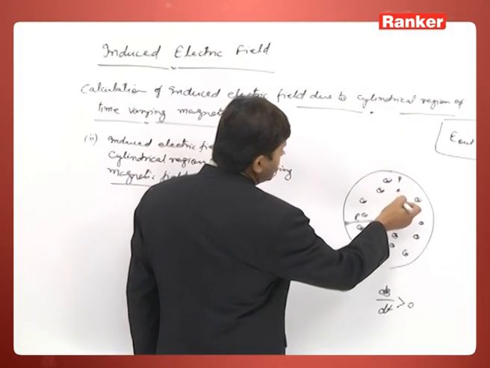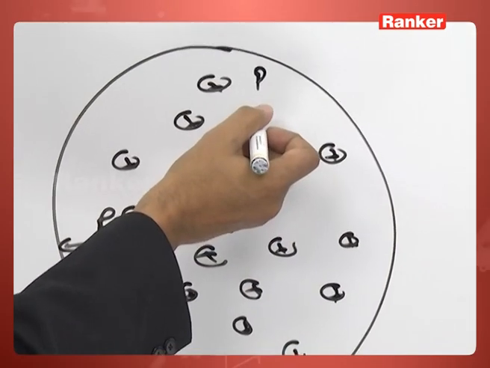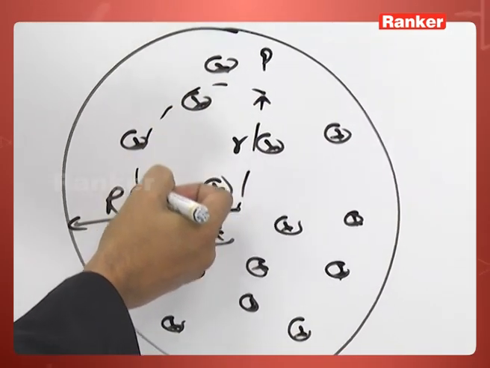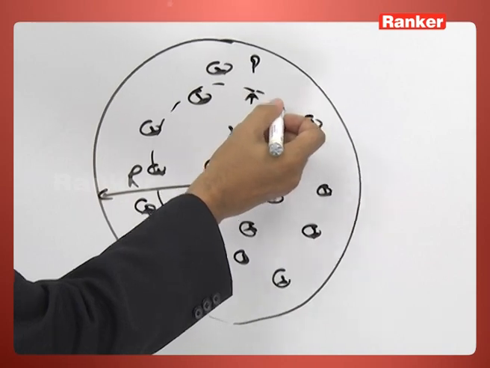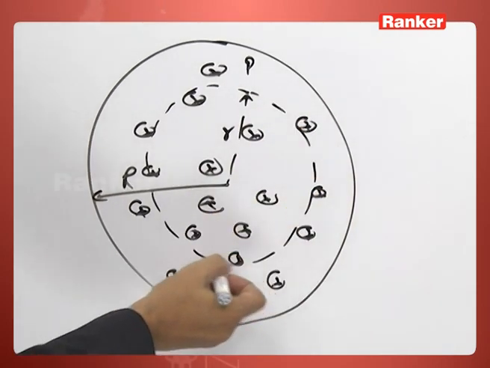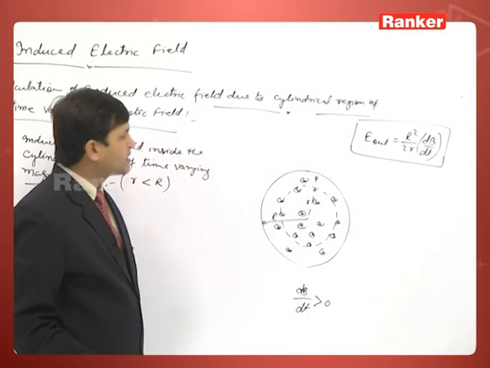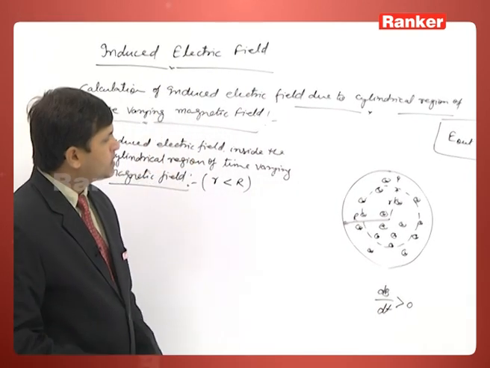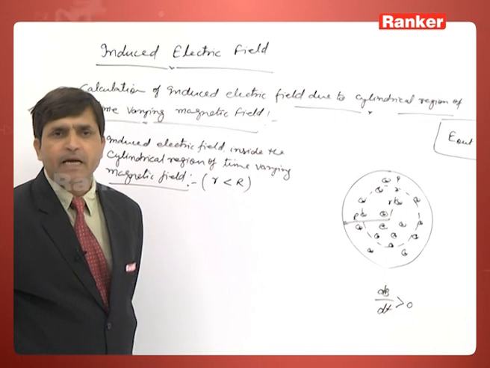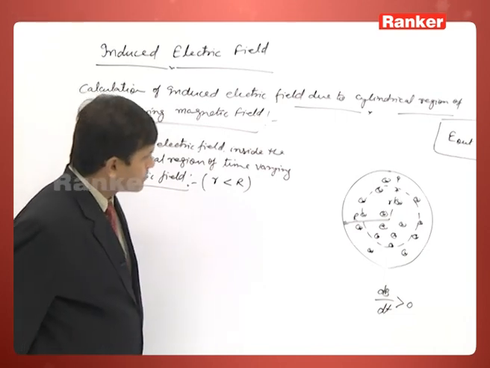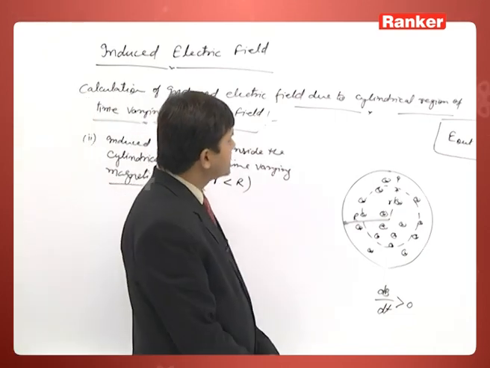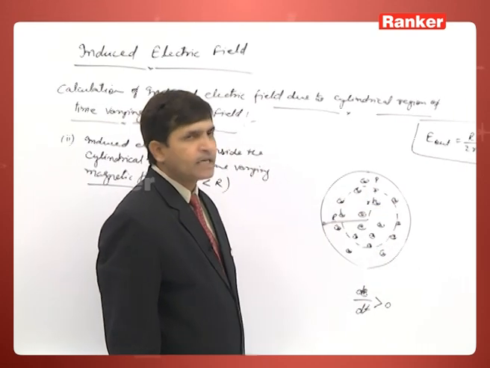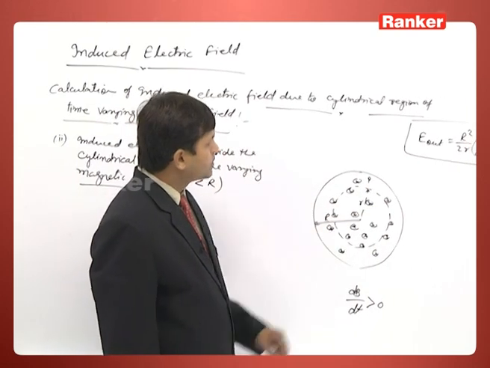So, again if I am assuming a conducting loop of radius r kept like this, in which sense will the current be established?